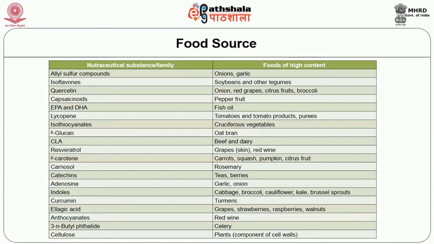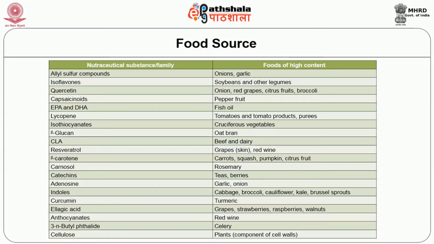The capsaicinoids are present in good quantity in pepper fruit, and the EPA and DHA, they are present only in fish oil. Can you tell me lycopene is present in which fruit? Yes, tomatoes and tomato products and purees are good sources of lycopene. Isothiocyanates, can you name some vegetables? Yes, the cruciferous vegetables are good sources of isothiocyanates.